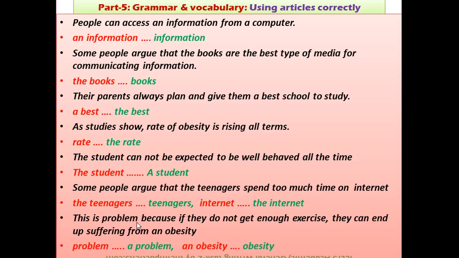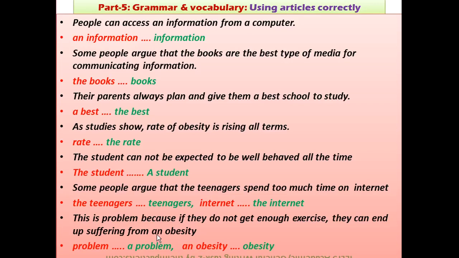So most of the time, whenever we're using a countable noun, I'm talking about countable, so we can say one problem, two problems, three problems, most of the time we use "a" when we discuss the thing in general. If it is plural, we don't use any articles. But if we discuss the thing not in general, if it is specific, then we use "the". Always keep this in mind. Again, obesity is something that we cannot count. We cannot say "there are 4 obesity in this market". It's not possible, so we have to skip "an" here.